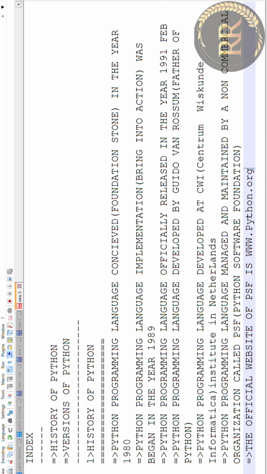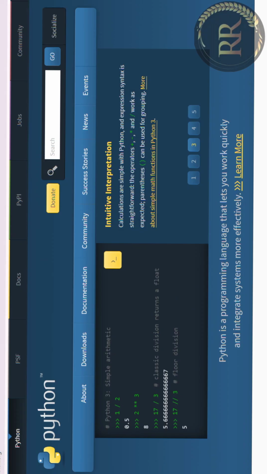So one can download the software from www.python.org. Let us look at that. I will go to Google. Here www is the full form World Wide Web, and .org is in the sense organization. Let us enter into it, and this is the interface of Python.